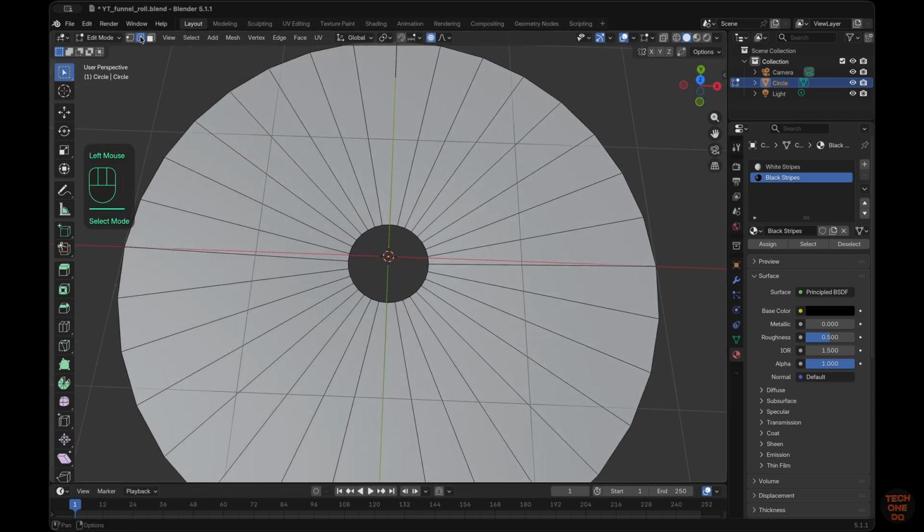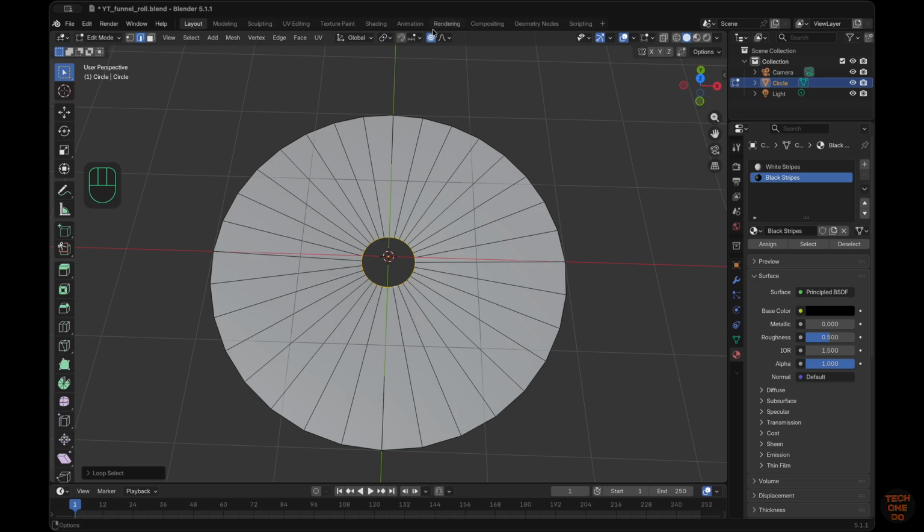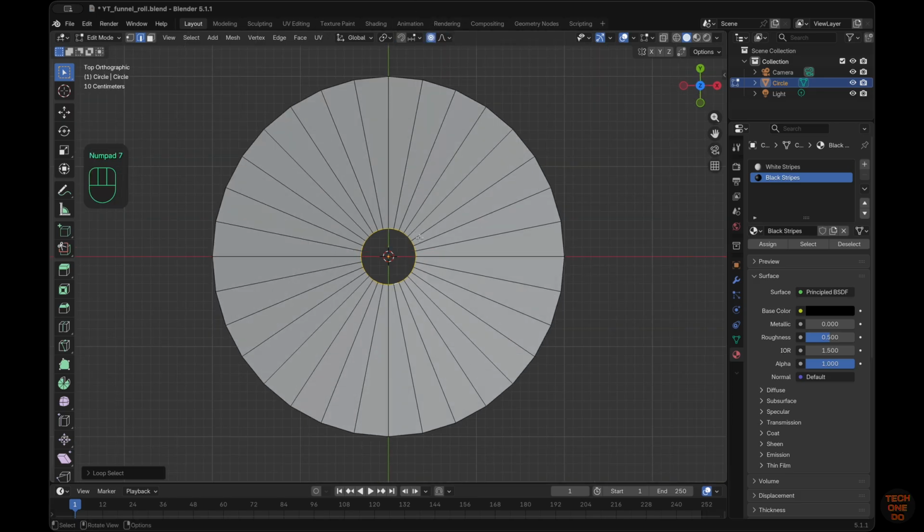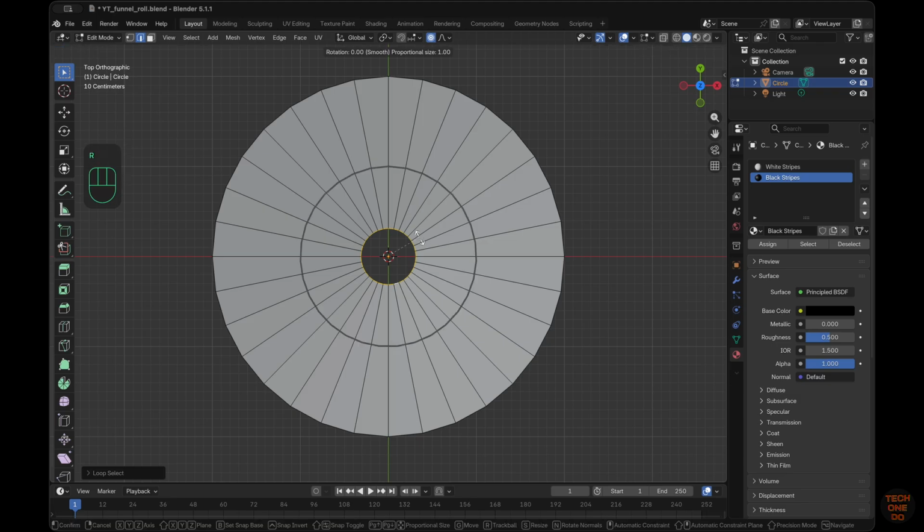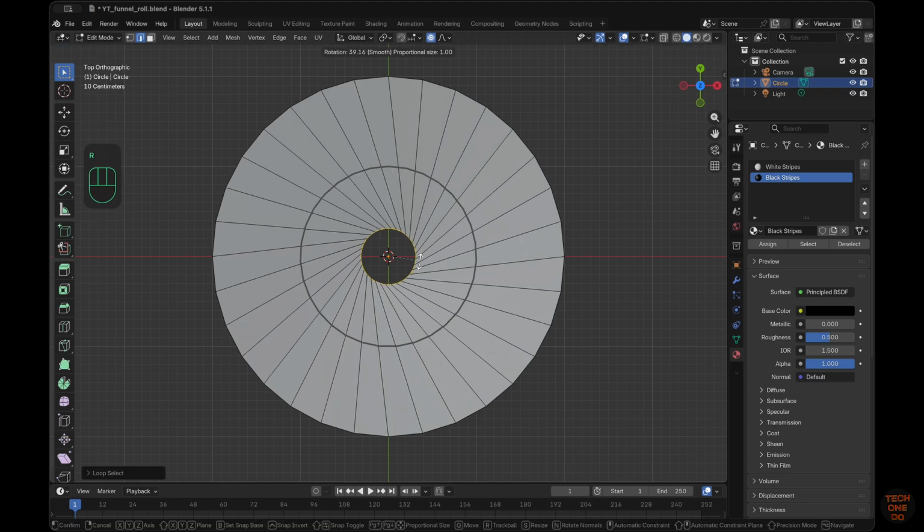Switch to Edge Select mode. Hold Alt/Option and left-click on the edges of the inner circle. Make sure proportional editing is enabled. Press numpad 7 for top view. Press R and drag mouse to rotate.